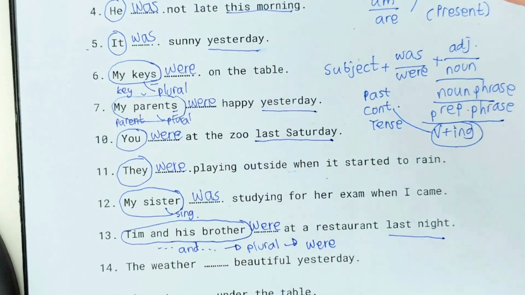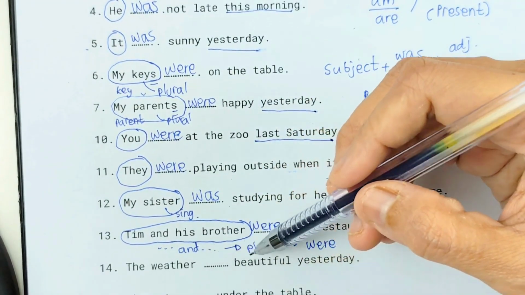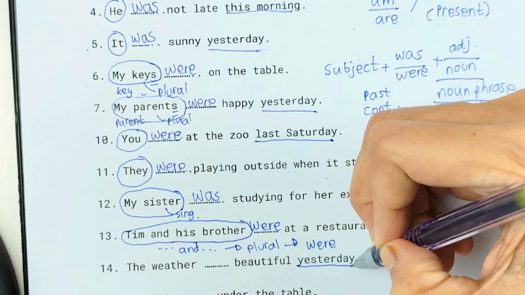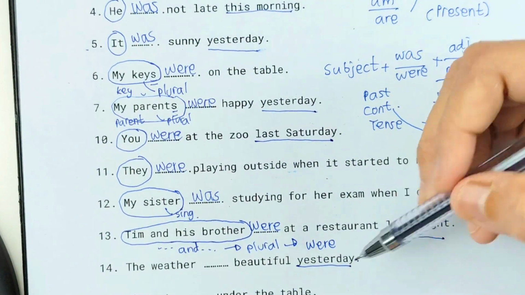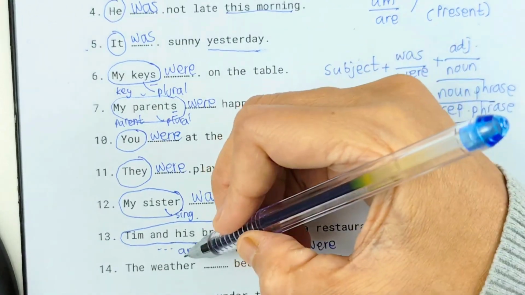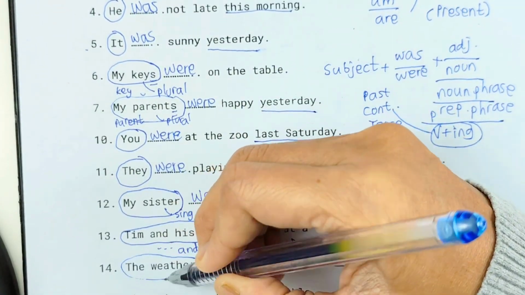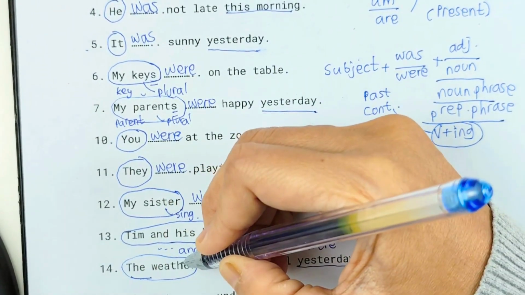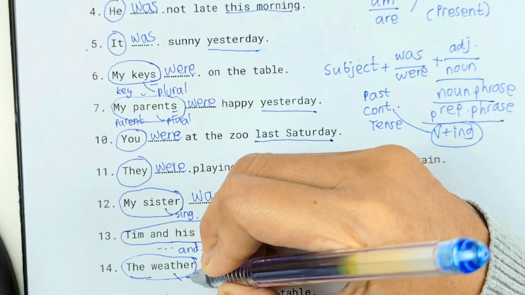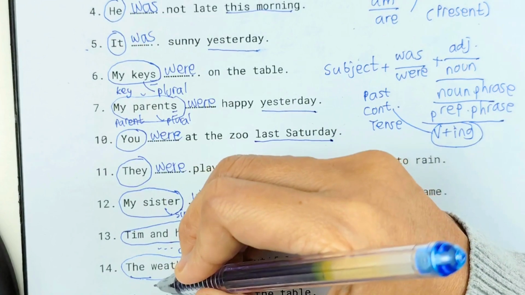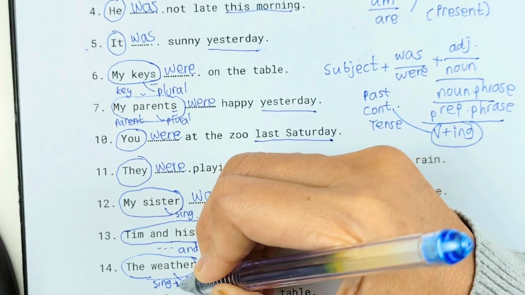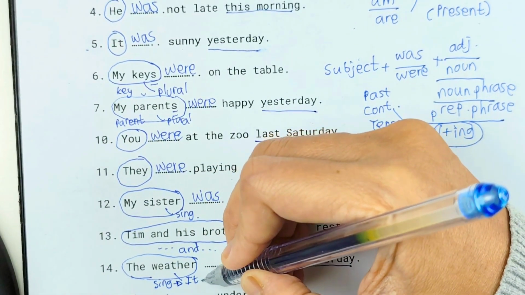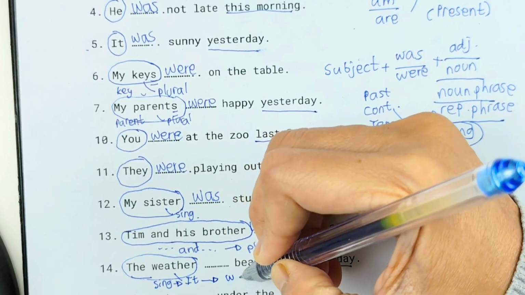Number 14. The weather blank beautiful yesterday. Yesterday signifies that this sentence is in the past. What is the subject? The weather. The weather, singular. Because if we replace with a pronoun, it becomes it. So we have to use was.